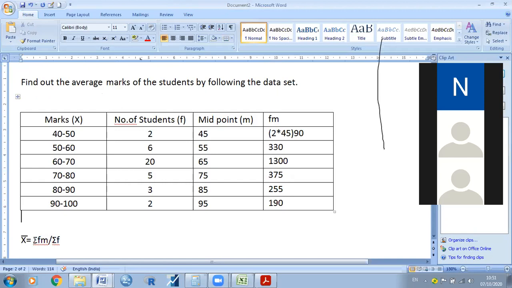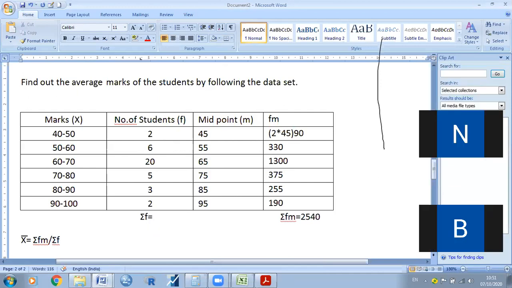So here we need to find out the sum of FM. How much will we get? 90 plus 330, 1300, 375, 255, 190. So it will come to 2540. Then what is here? Sigma F, the total frequency of the students. How much is the total frequency? 38. So here put 38.